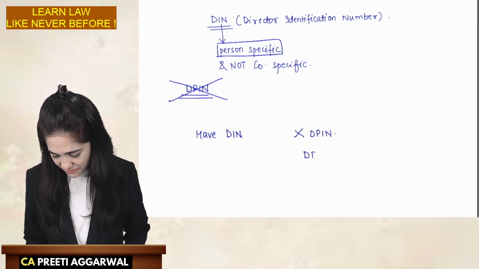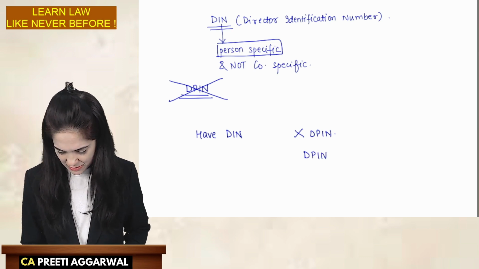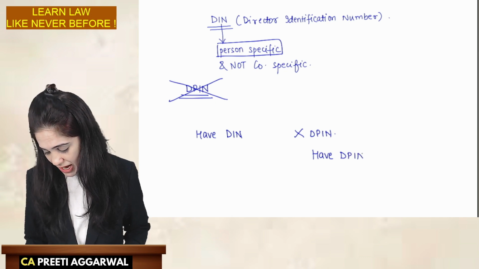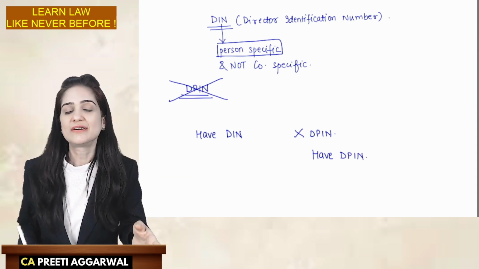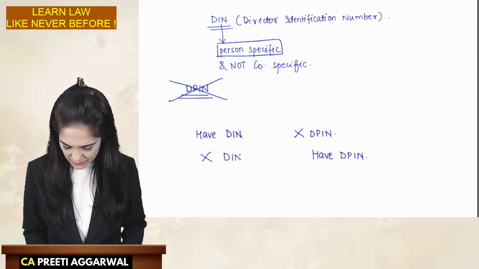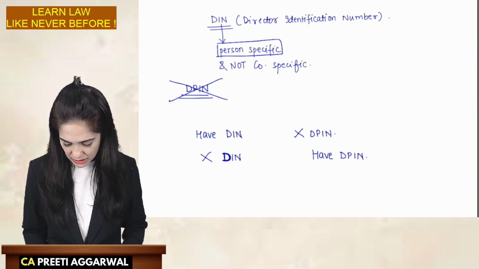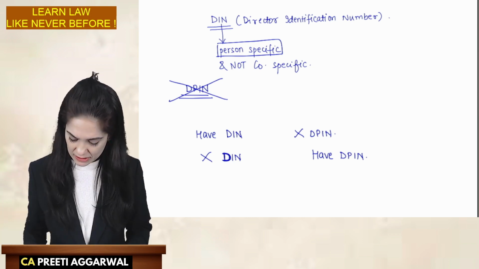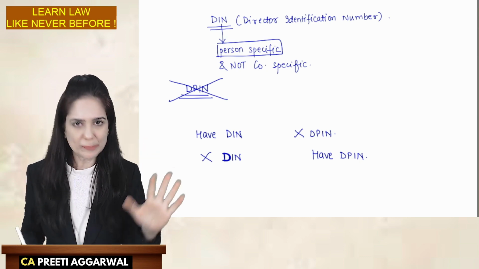Ma'am, I have a DPIN. Let's talk about the reverse. I was a designated partner, so I already have a DPIN. Then no need for DIN. So if you become a director, first you were a designated partner in an LLP, then you became a director in a company, then you can use the same DPIN.